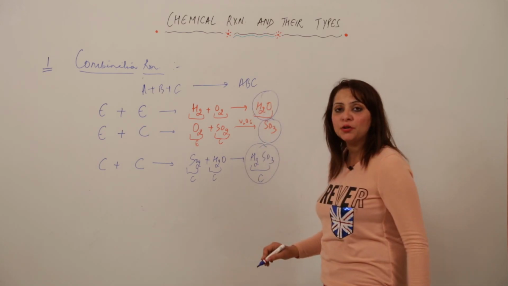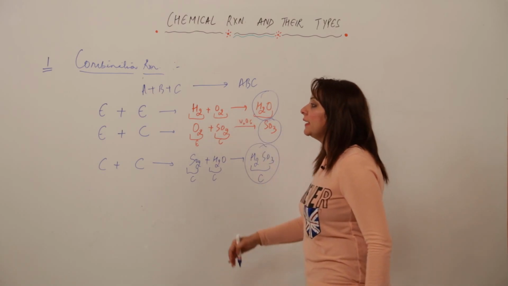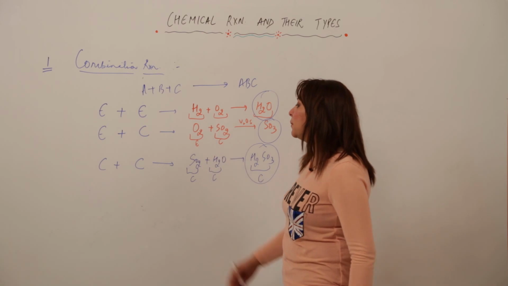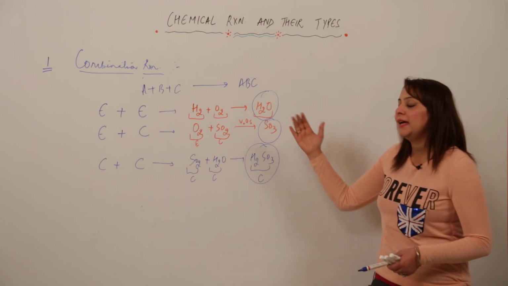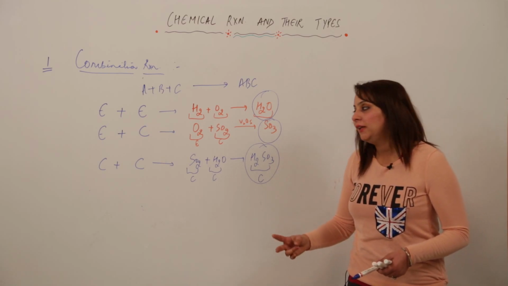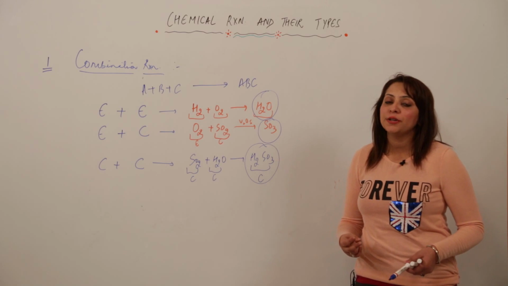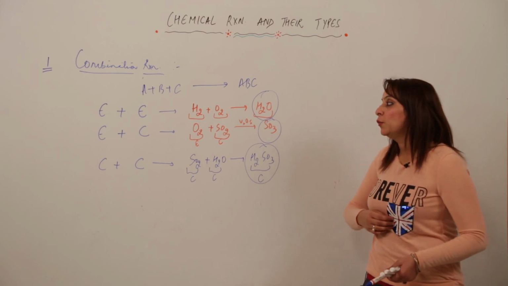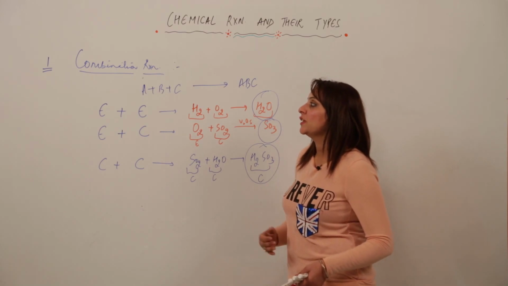That means the single product they are forming is a compound, but the reactants can be element and element, element and compound, or compound and compound. So the reaction can happen at any level. Two elements can combine, an element and a compound can combine, and even two compounds can combine to give a single product.